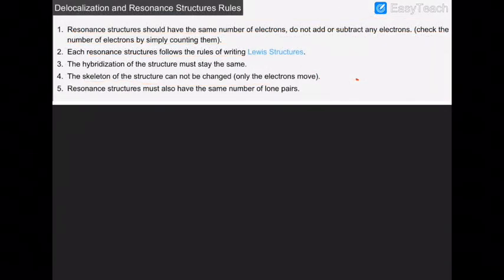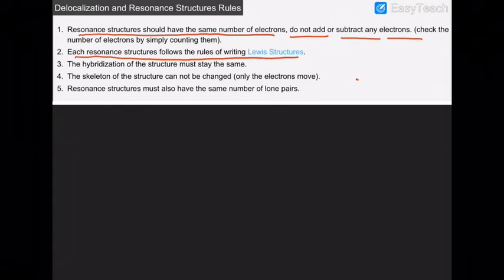Now the various properties of delocalization or resonance you should know: the resonance structures should have the same number of electrons. Do not add or subtract any electrons. All the structures should have the same number of electrons present in them. Each resonance structure follows the rules of writing a Lewis structure, so the Lewis formula has to be taken into account. The hybridization of the molecule or the structure must be the same. Hybridization should not change.